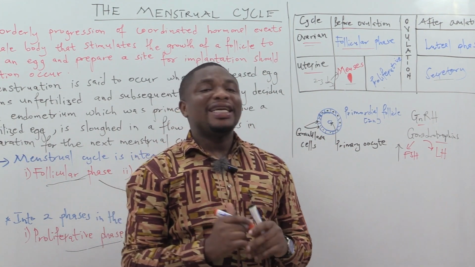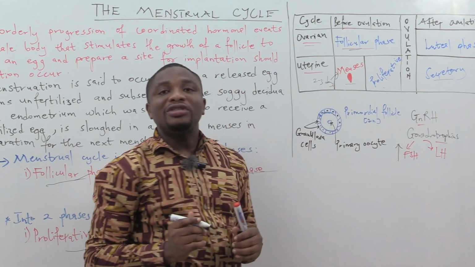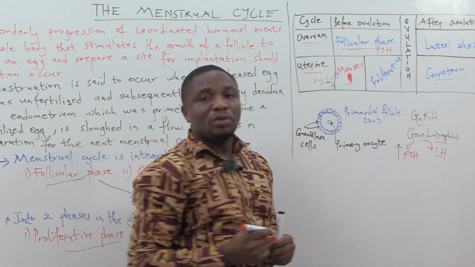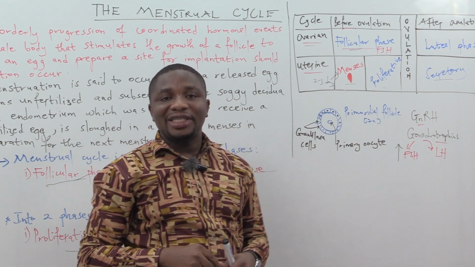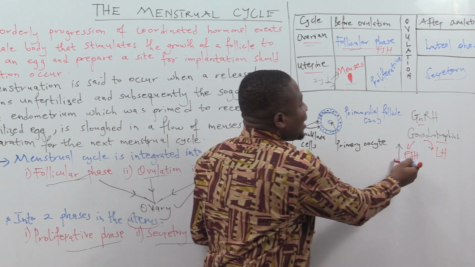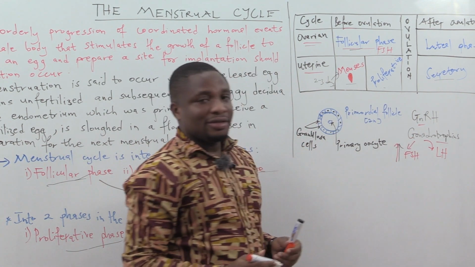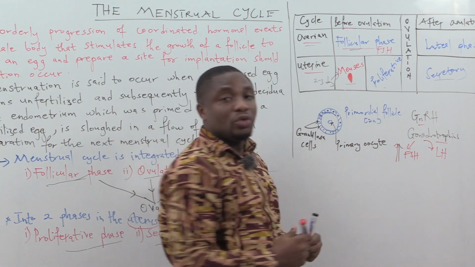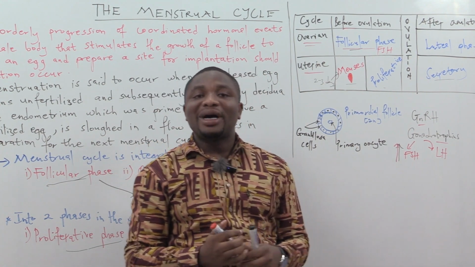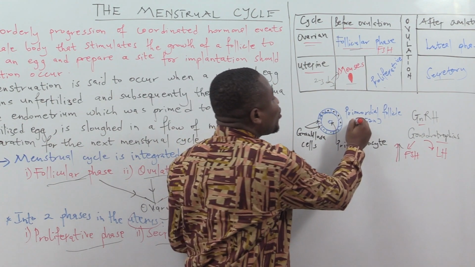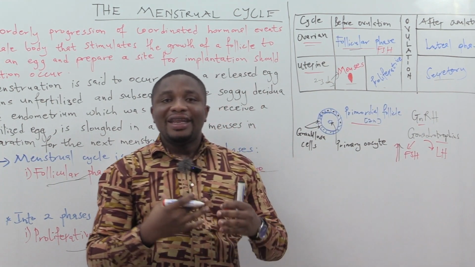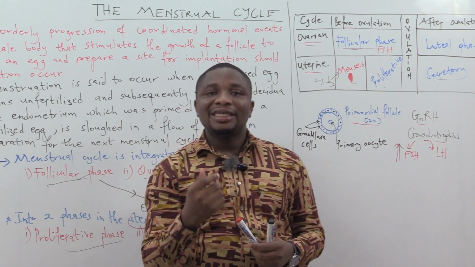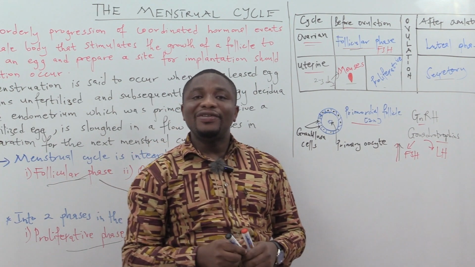But you should know that in the follicular phase, the hormone that is released in abundance is the FSH, the follicle stimulating hormone. That is why we call it the follicular phase. So FSH is released in abundance as compared to the luteinizing hormone. What does this follicle stimulating hormone do? It stimulates the growth and maturation of a primordial follicle into the Graafian follicle, and also its selection as the dominant or lead follicle.